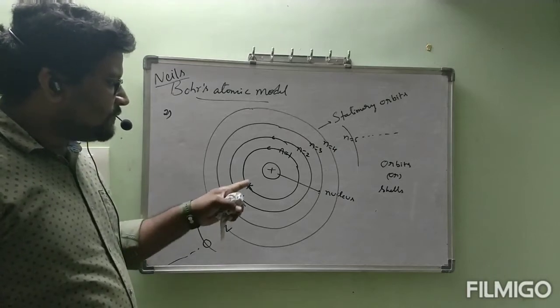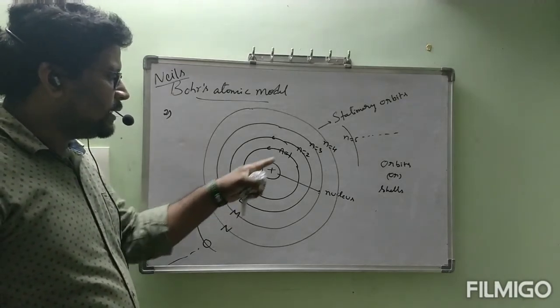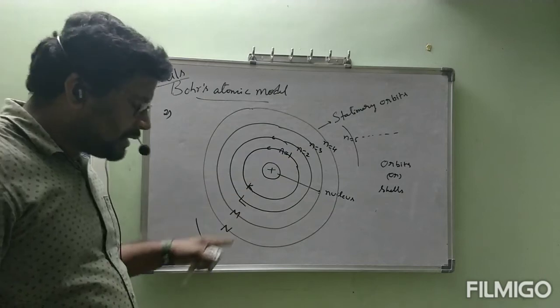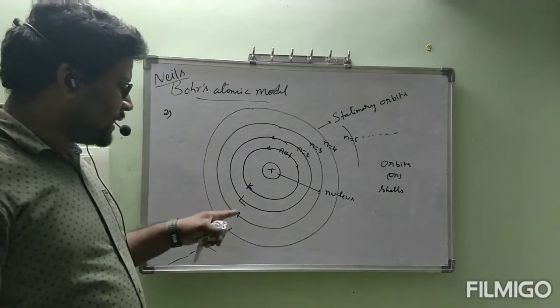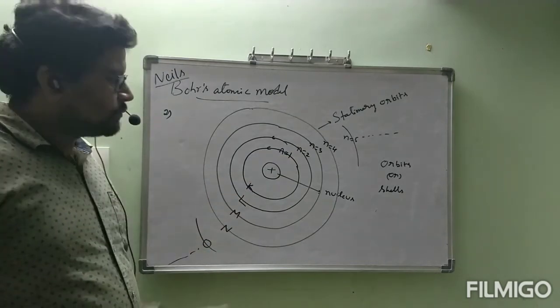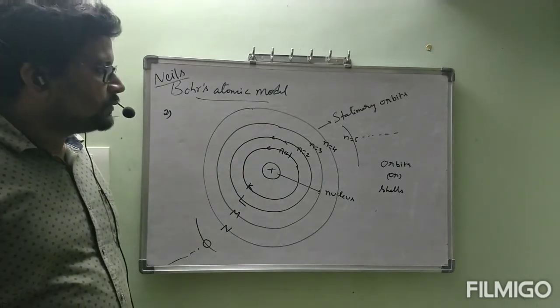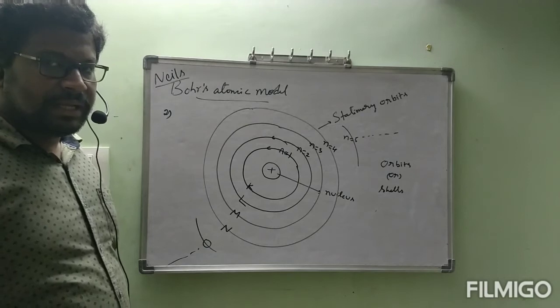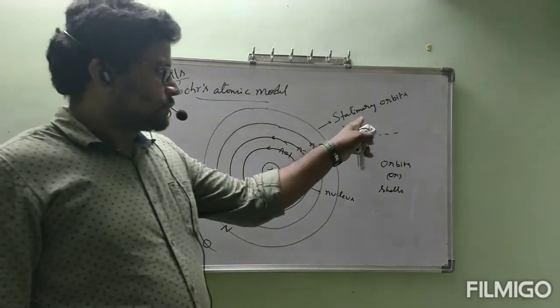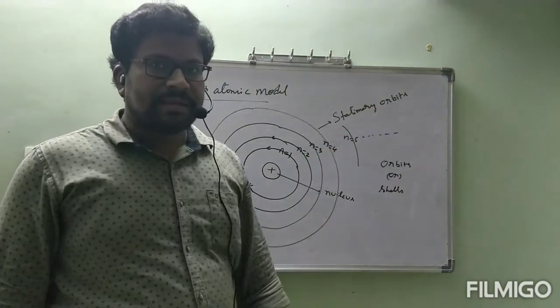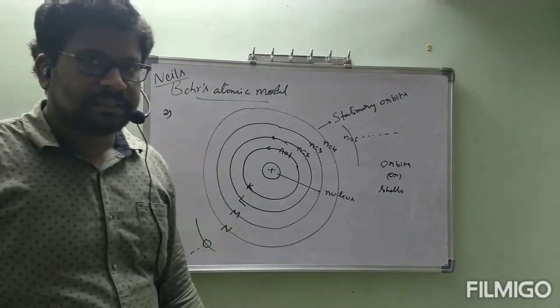In the same way, n is equal to 1 is nothing but K, n is equal to 2 is L. Names also he gave. Those are K, L, M, N, O, etc. This is about the second point. Orbits are also called shells. Sometimes I will use stationary orbits or sometimes I will use stationary shells.